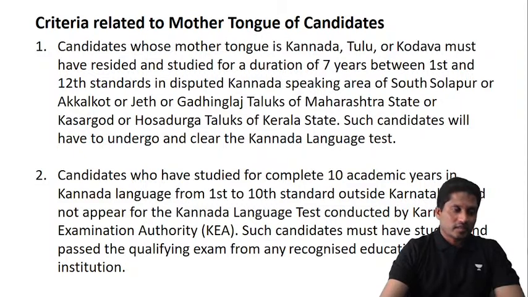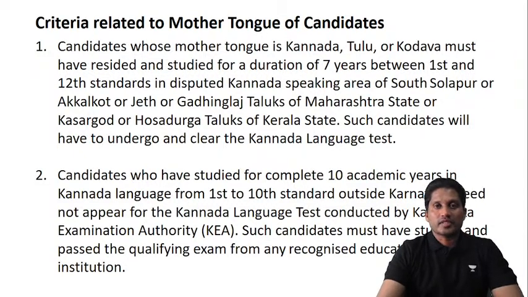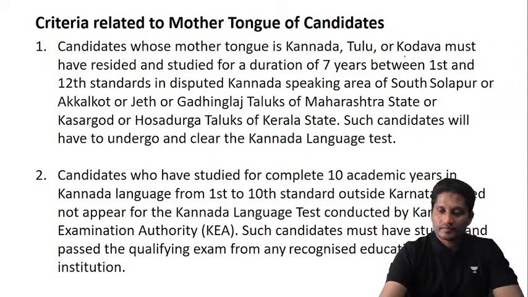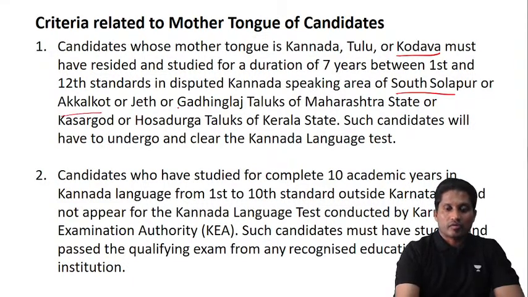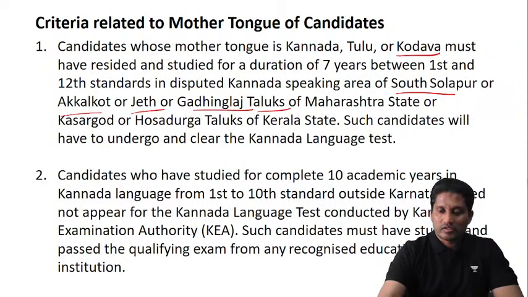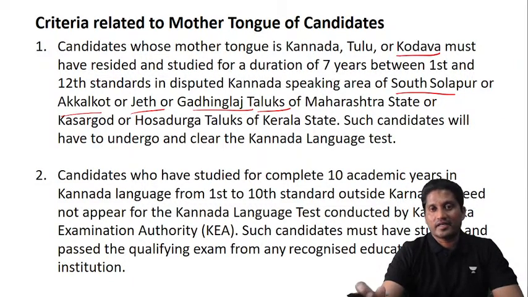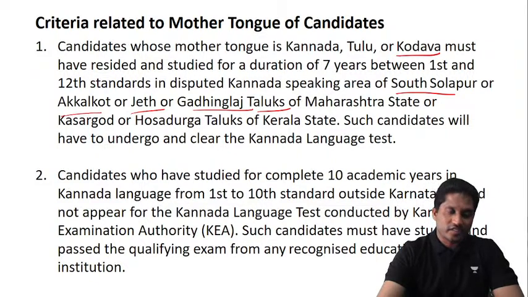Criteria related to mother tongue: candidates whose mother tongue is Kannada, Tulu, or Kodava must have resided and studied for a duration of 7 years between the first and 12th standards in disputed Kannada speaking areas of South Solapur, Akalkot, Jat, Gadhinglaj taluks of Maharashtra state, or Kasargod or Hosadurga taluks of Kerala state. Such candidates will have to undergo and clear the Kannada language test.